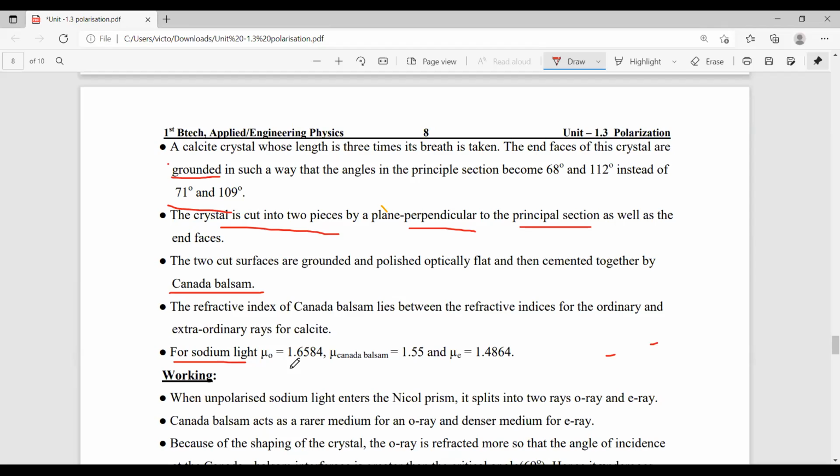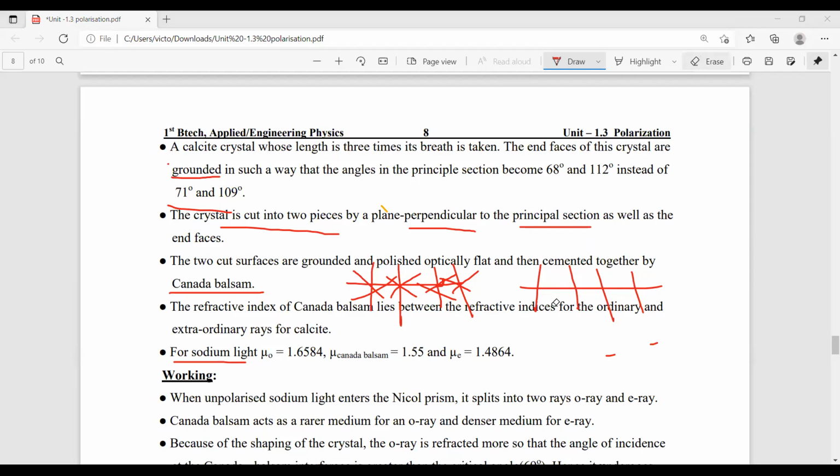Whatever we discuss in polarization, there are only two types of light: unpolarized light and polarized light. Unpolarized light means light having different directions, like that. Whereas polarized light means light having only one direction. Here, these vertical lines indicate the electric vector directions, the electric vector vibrations.